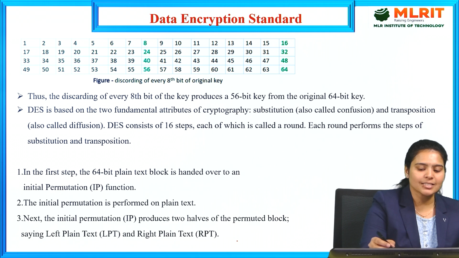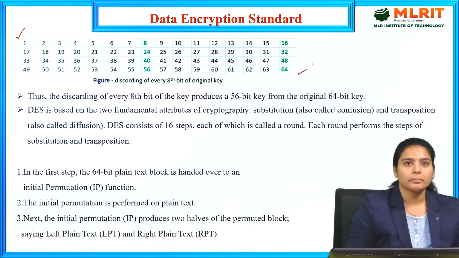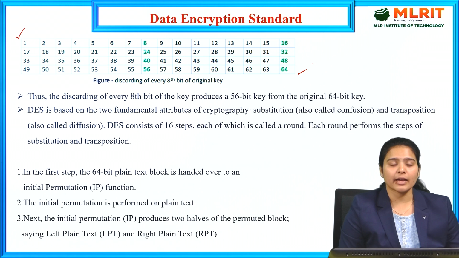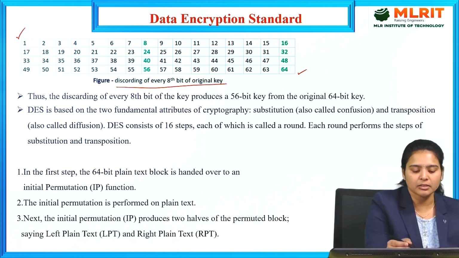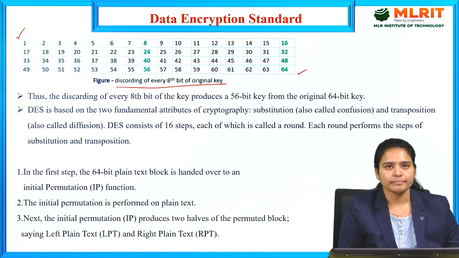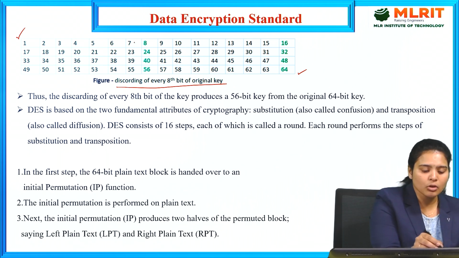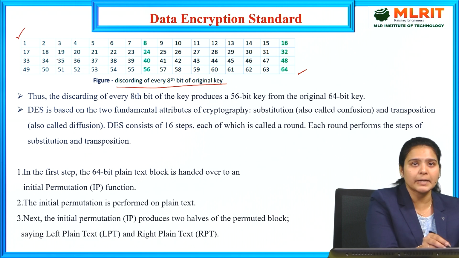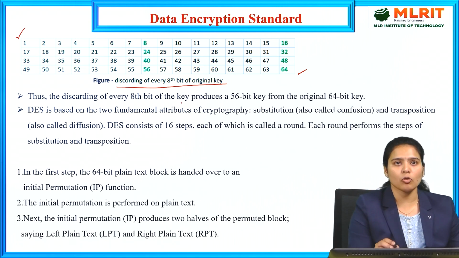It has bit positions from 1 to 64. We take every bit, discarding every 8th bit of the original key. In each group of 8 bits, the 8th bit of the original key is discarded.